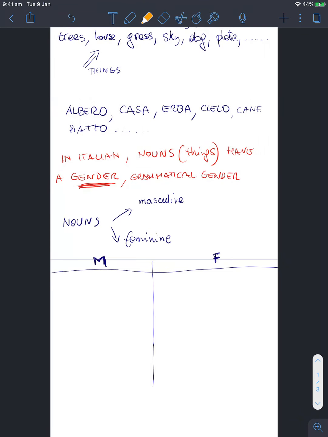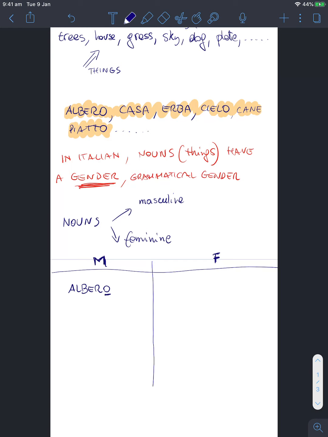Okay? Now, if we list these words that we just had written before, right? If we have albero, casa, erba, cielo, cane, piatto, all right? All these words, they will either fit into the masculine category or the feminine category. So for example, albero is masculine. How do I know it? Well, because it ends with an o, and also because I know the word myself.